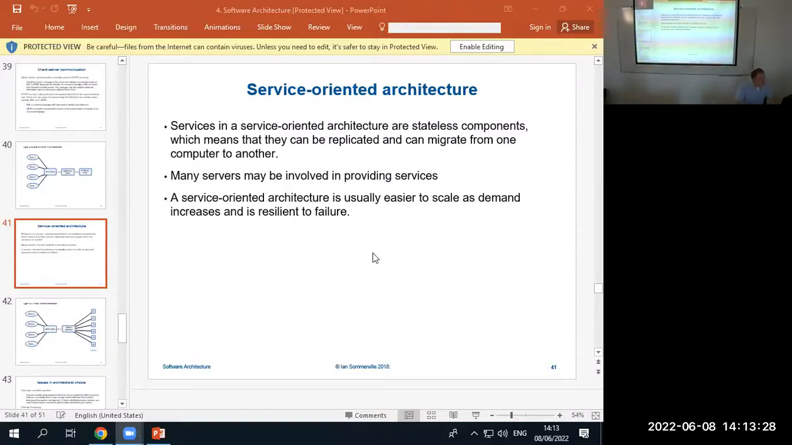All right, so we're on service-oriented architecture. Service-oriented architecture are stateless. It's very similar really to microservices. But the idea is we have stateless components, which means that they can be replicated and can migrate from one computer to another. In other words, I'll give you an example.